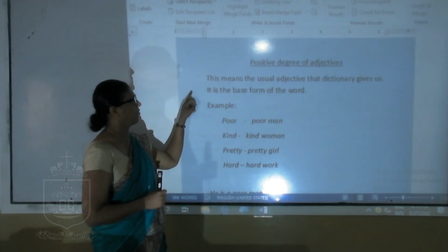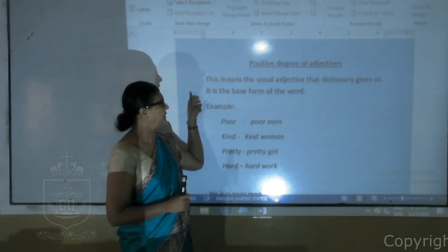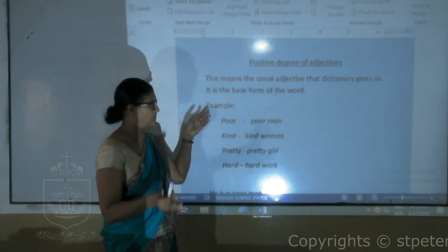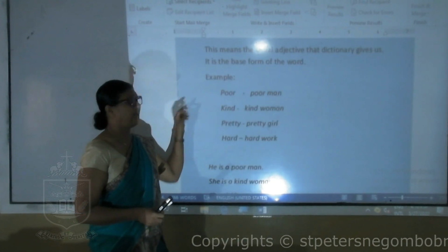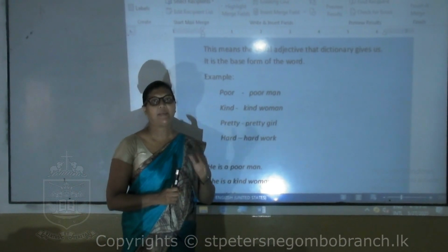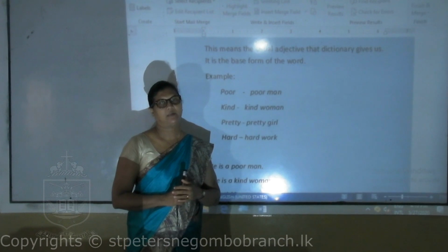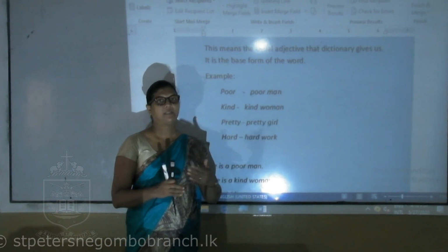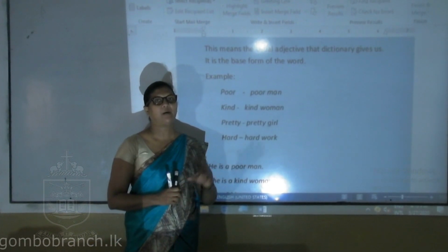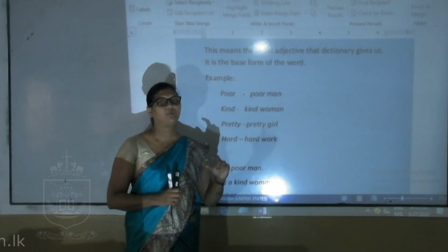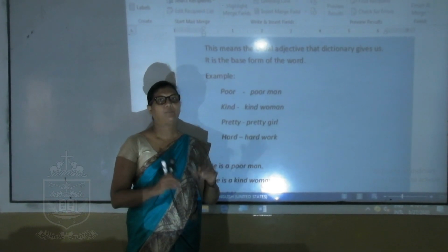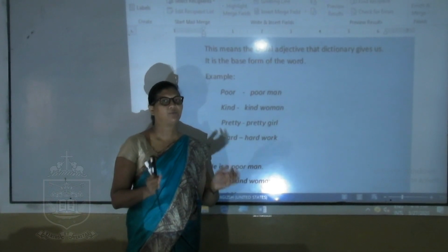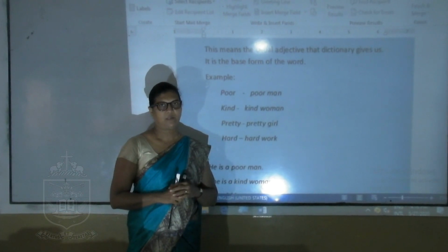So this means the usual adjective that the dictionary gives you. It is the base form of the word. After changing, there will be many other forms, but at the beginning you will get the base form. So positive degree means that usual form of the word.